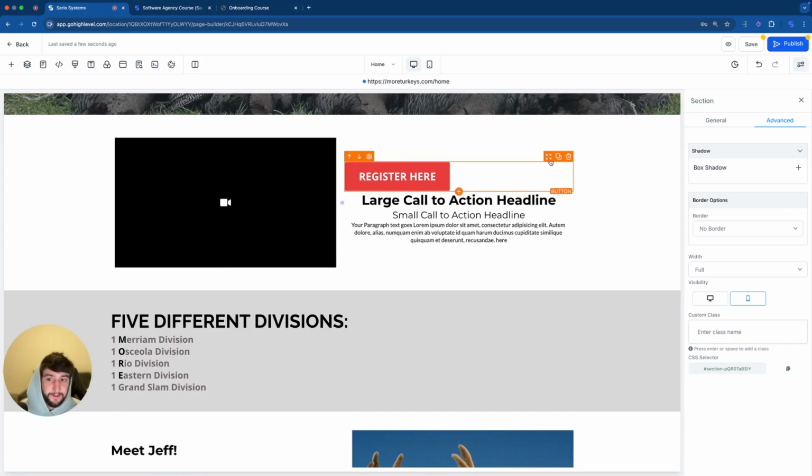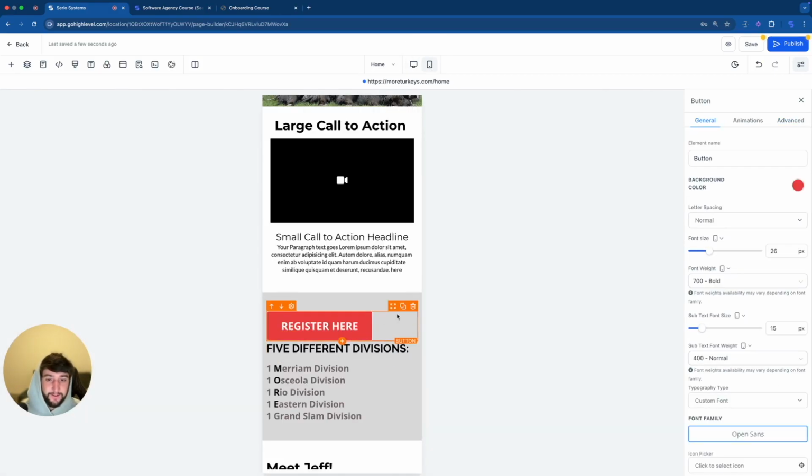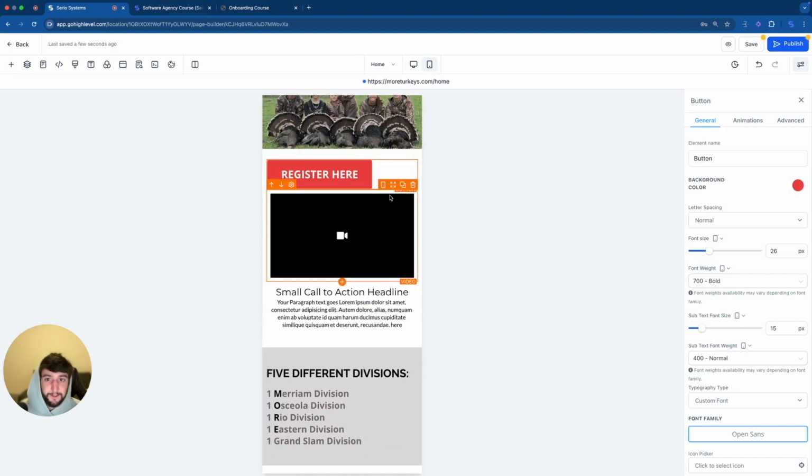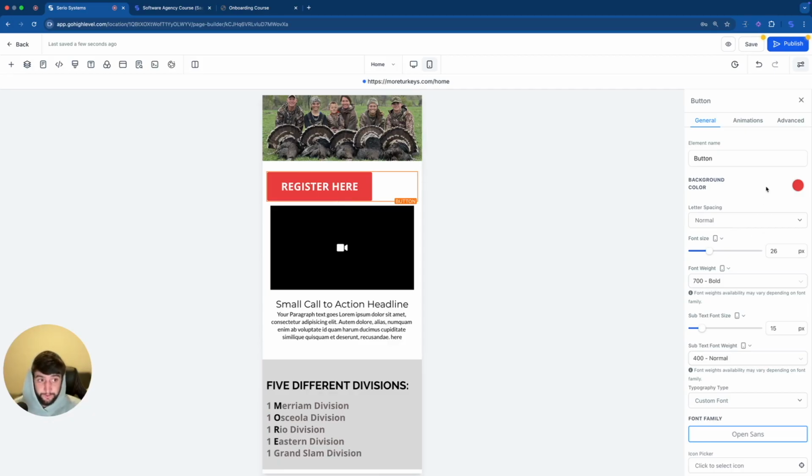But if I bring it down to here, let's go check it out. There it is. So now we have the button. We can bring the button back up, and there we go. Work smarter, not harder, guys. Let's get rid of that. The button is freaking huge. We don't want it this big.